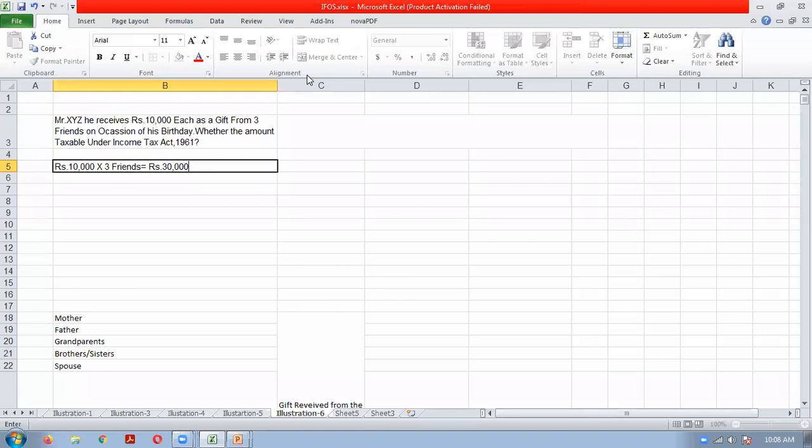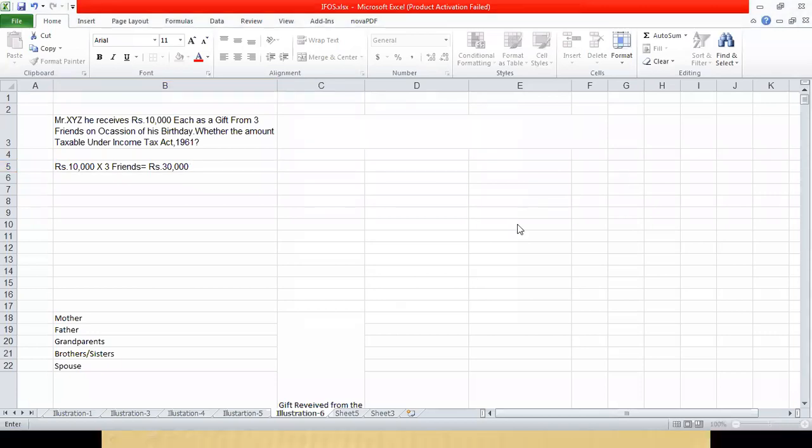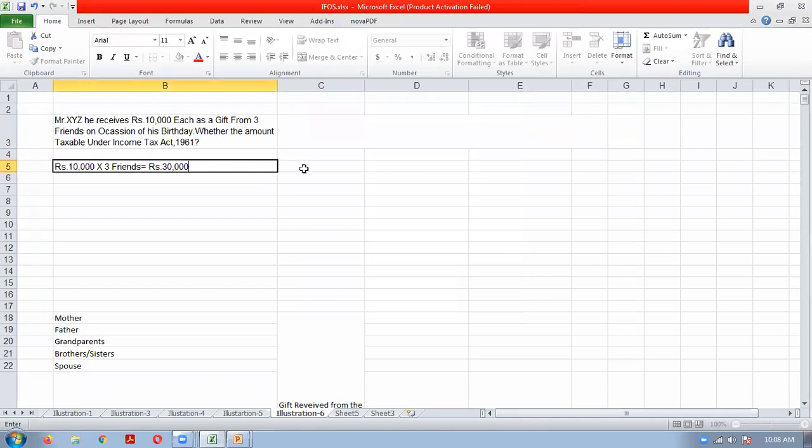And just now we have understood that up to 50,000 it is exempt. So here it is only 30,000. So it is exempt from tax. So not taxable.